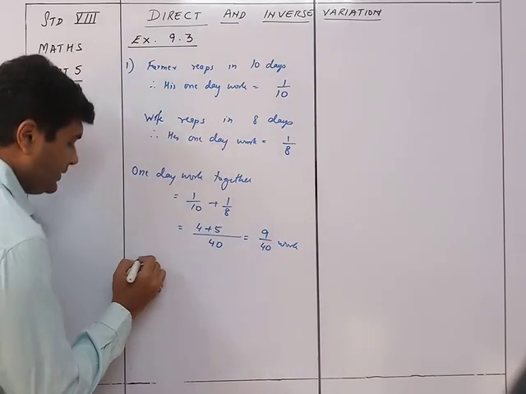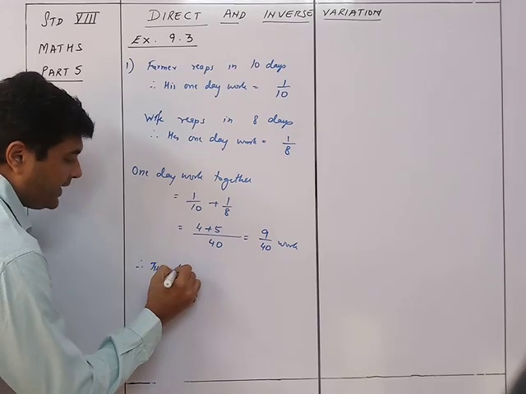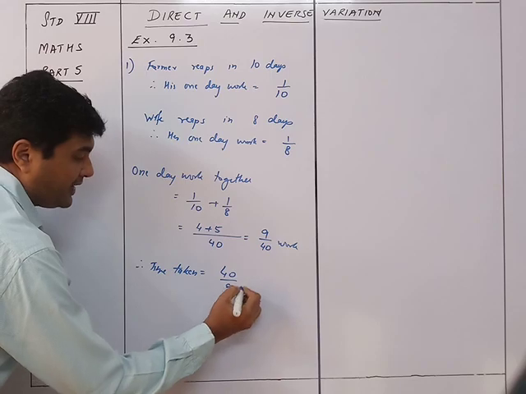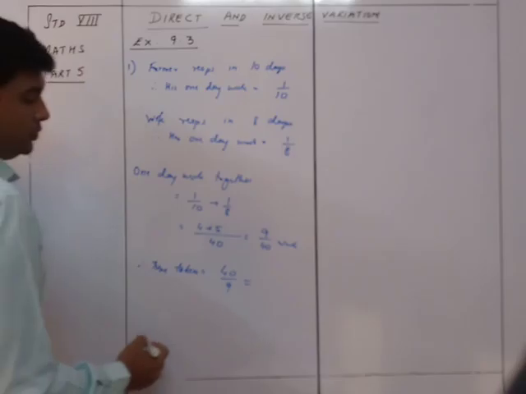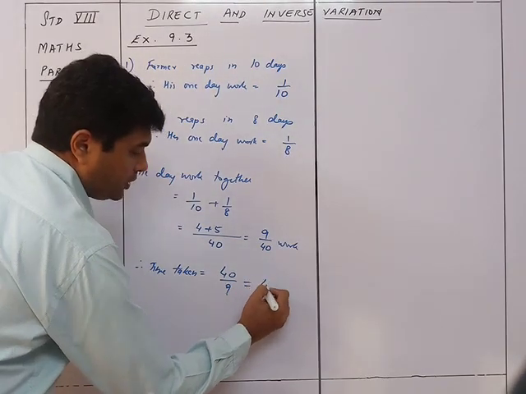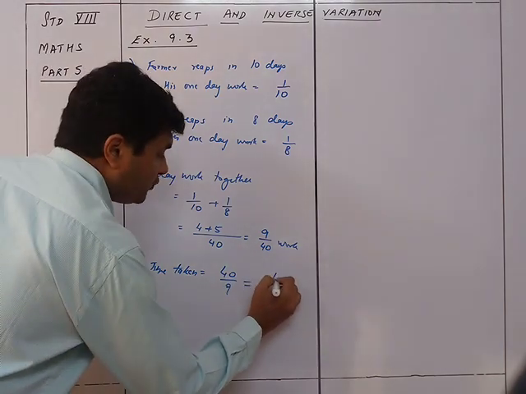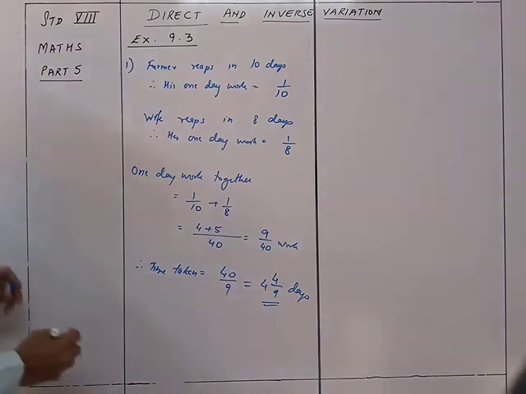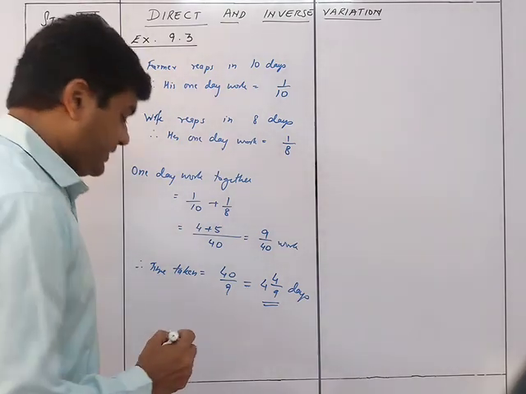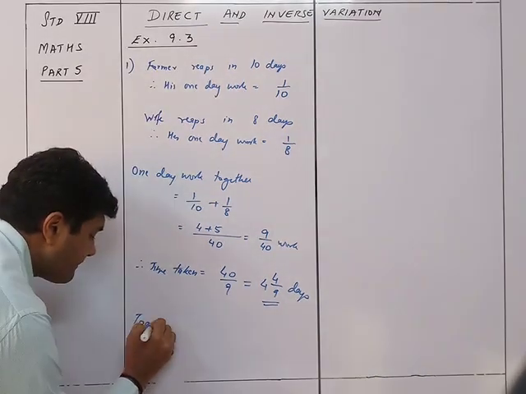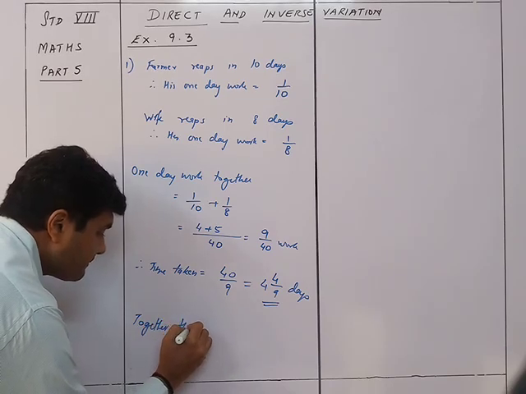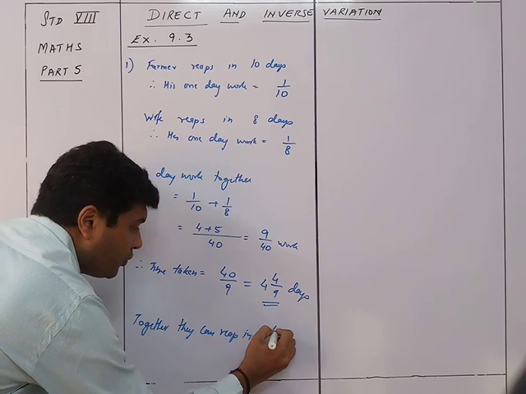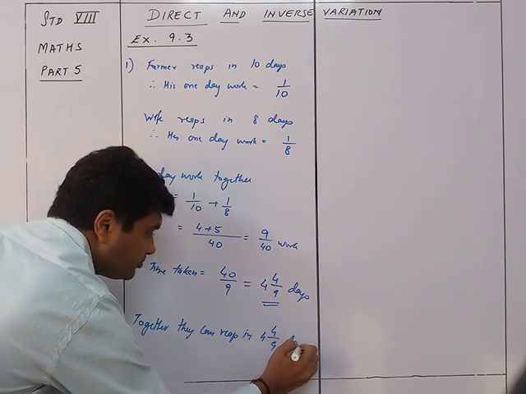Therefore, time taken is equal to 40 upon 9. That will be equal to 4 and 4 upon 9 days. So together they can reap it in 4 and 4 upon 9 days.